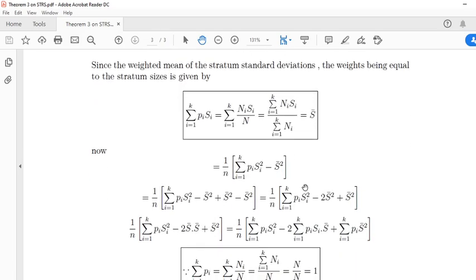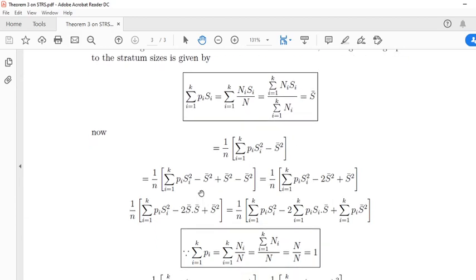So this is 1/n times the sum over i equal to 1 to k of Pi Si square minus S bar square. Just added and subtracted to this term: added S bar square, subtracted S bar square. Here 1/n times the sum of Pi Si square minus 2 S bar square plus S bar square.